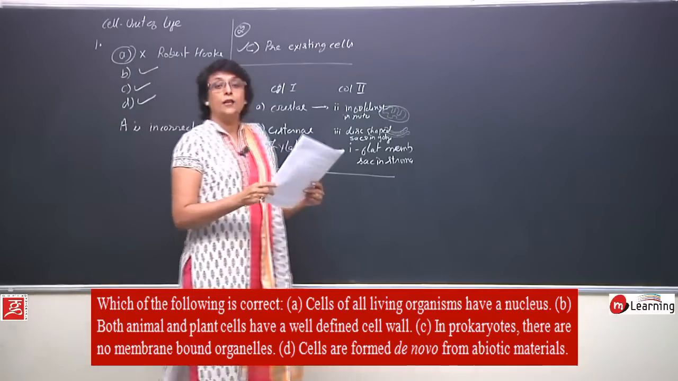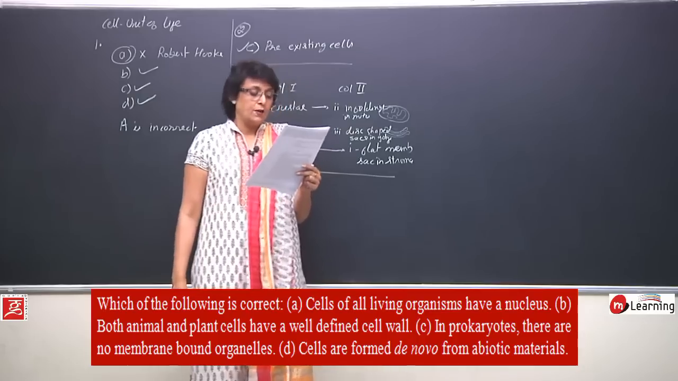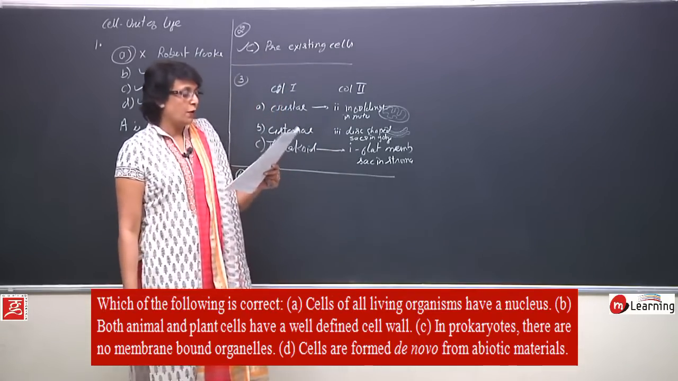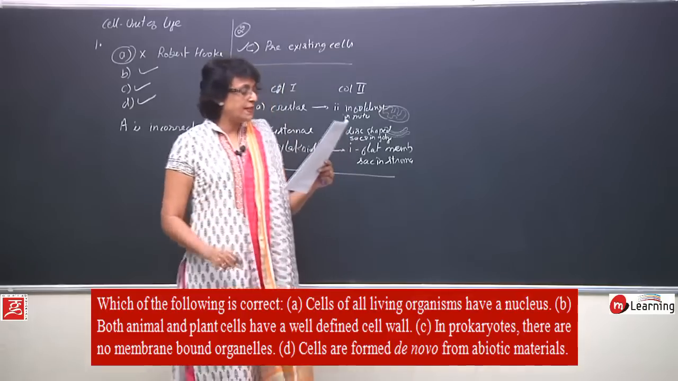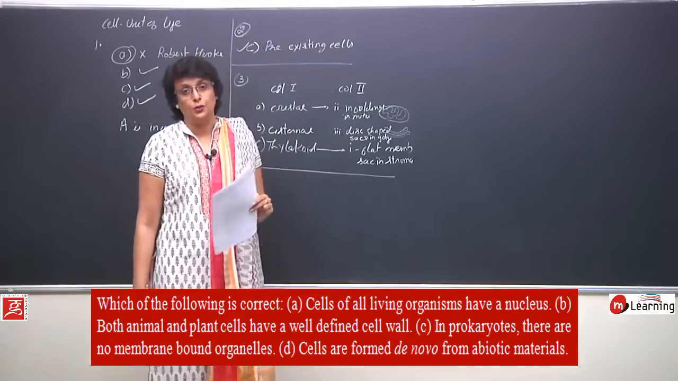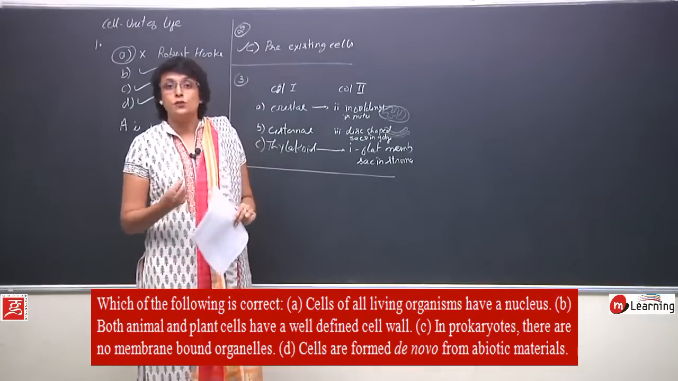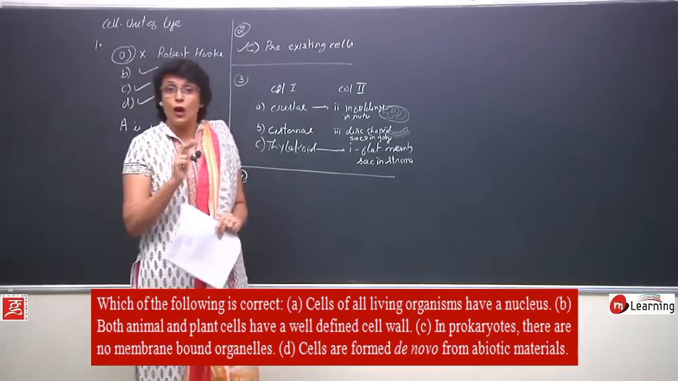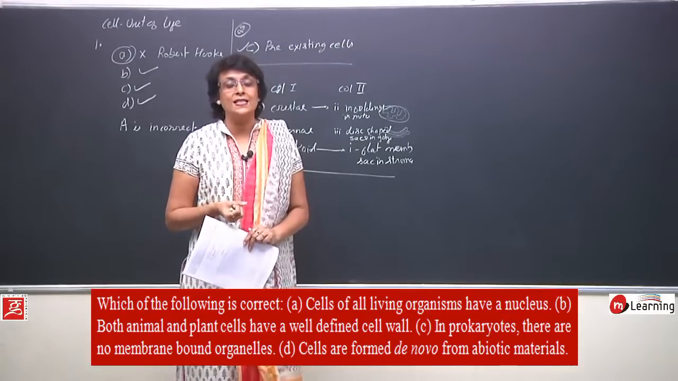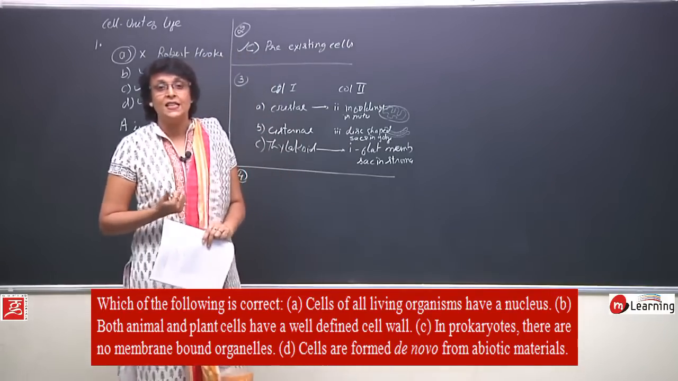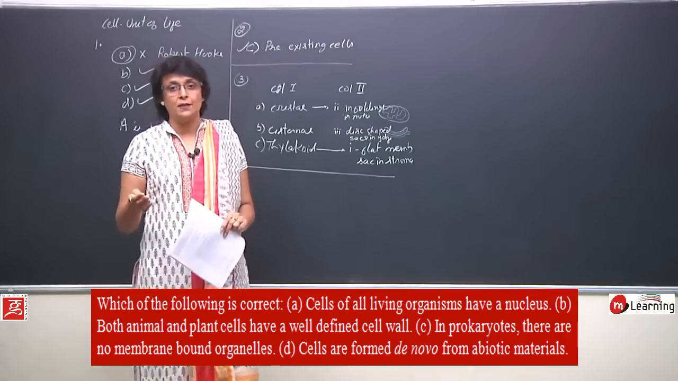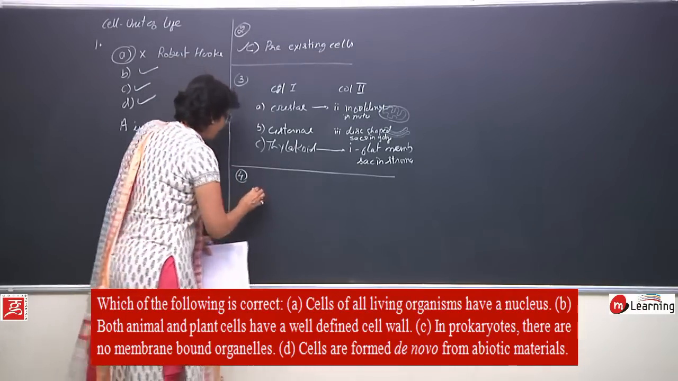Question number 4 is again 4 statements given and we have to identify the one which is correct. Which of the following is correct? First statement is cells of all living organisms have nucleus. Is it correct? It is not, because prokaryotic cells do not have nucleus, they have nucleoid. Secondly, there are some eukaryotic cells like mature mammalian RBCs, sieve tubes or sieve cells, they are also enucleate when they mature. So A statement is